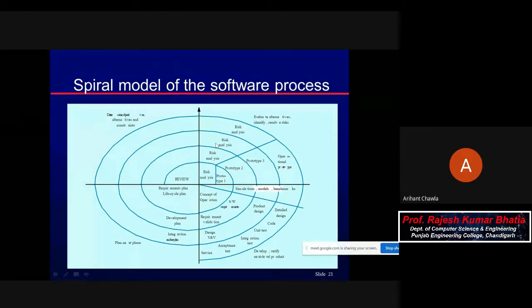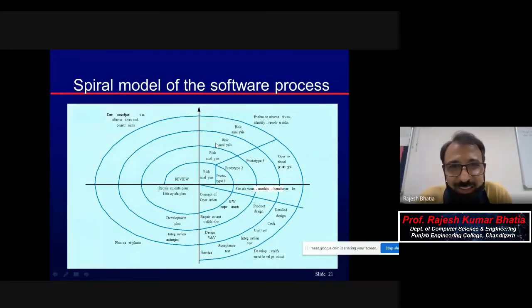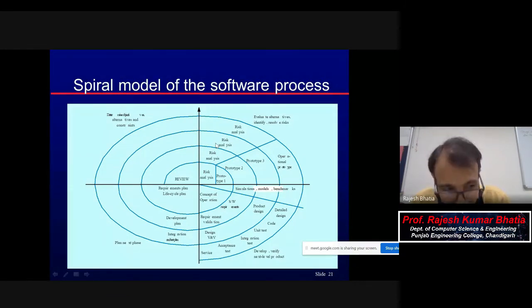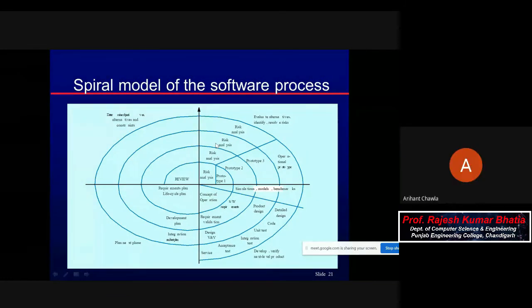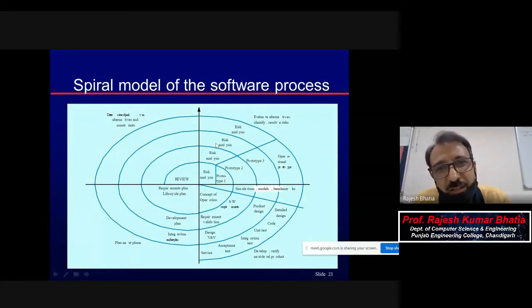How does this compare to the agile mindset of software development? Agile will come, we will discuss it. Agile is also a kind of that. In very brief, I can tell you only one keyword: agile is ever changing.